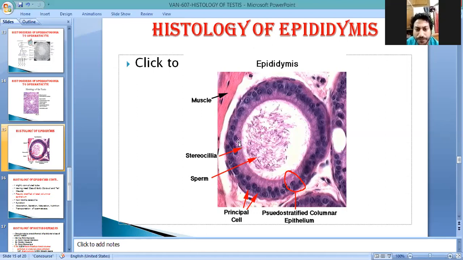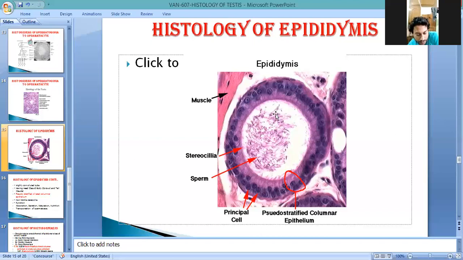So this lining epithelium is pseudostratified ciliated columnar epithelium. This is the lamina epithelialis layer, which contains pseudostratified ciliated columnar cells, inside the lumen. What is this?